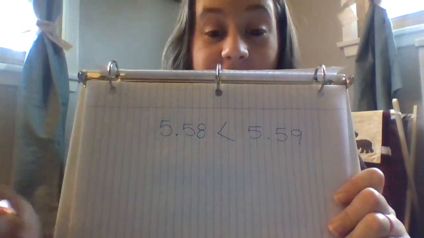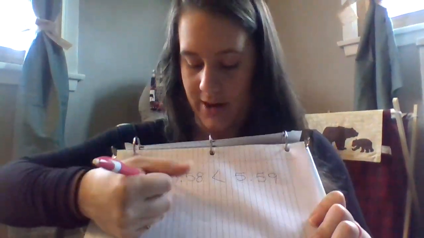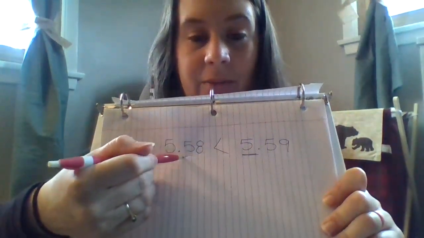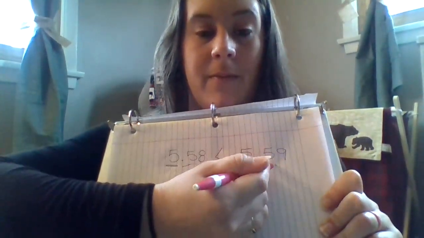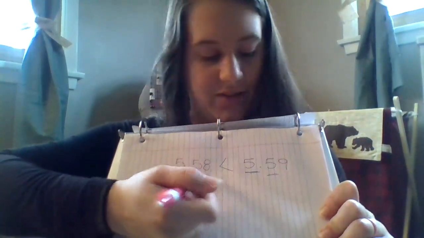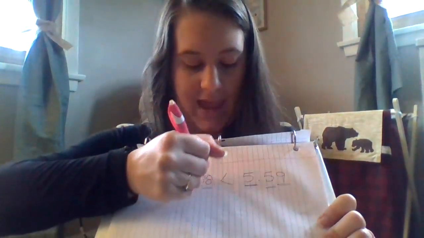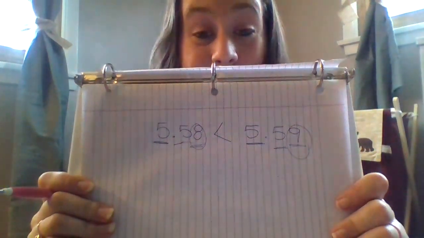So in order to compare fractions, you just start with your whole numbers, and then you go to the tenths, and then finally the hundredths. Or you keep going until you find the different number. 5 and 5 are the same, 5 and 5 are the same, but the 8 and the 9 are different, so that's where you're going to compare.